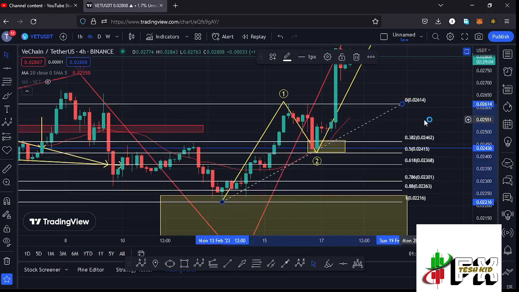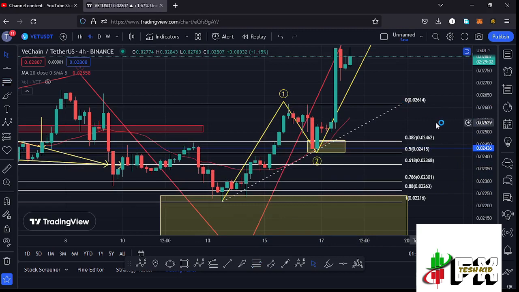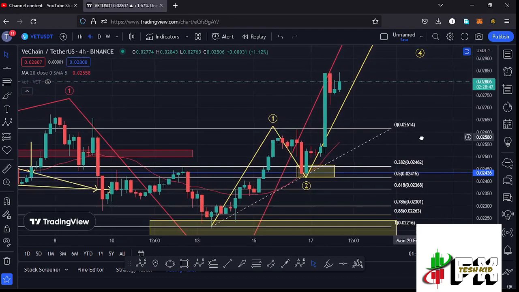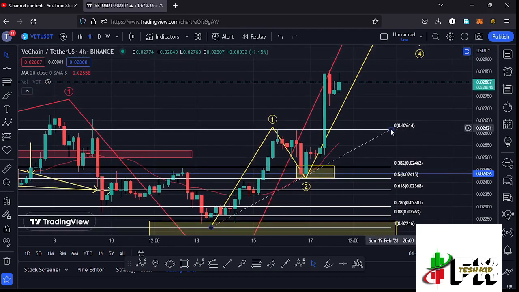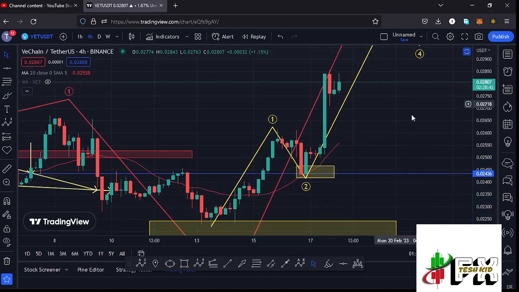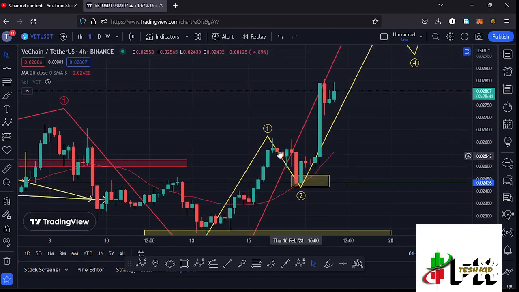That gives me a minimum retracement area between the fib level 0.382 and the fib level 0.5, which is a target area that we have now fully maximized. And after fully maximizing our target area in the formation of that wave 2, I believe that whatever we are seeing at the moment is the start of a massive bounce to the upside in the formation of that wave 5. And lucky for us, we have managed to also get above the 20-day MA and also above the wave 1 high, which is right here at around the $0.026 mark.